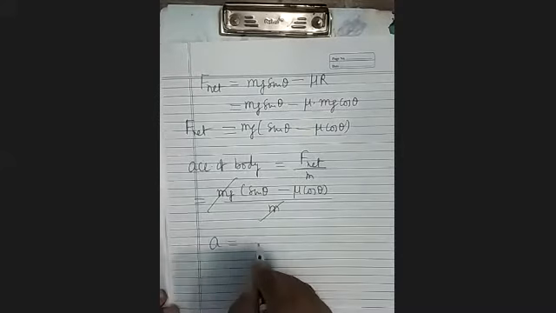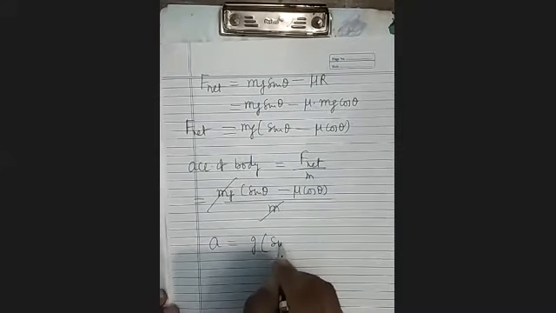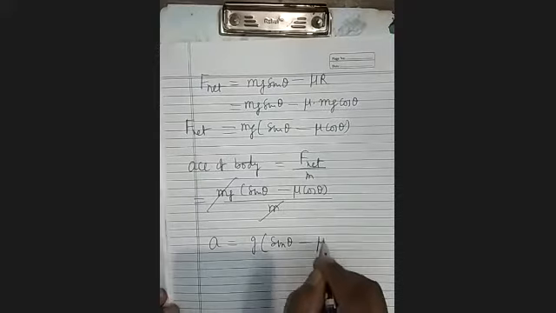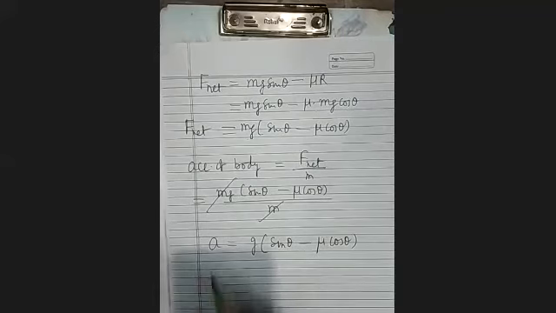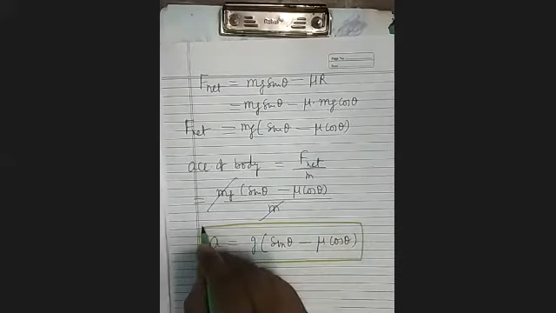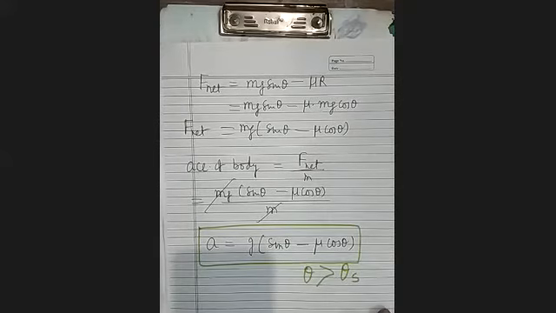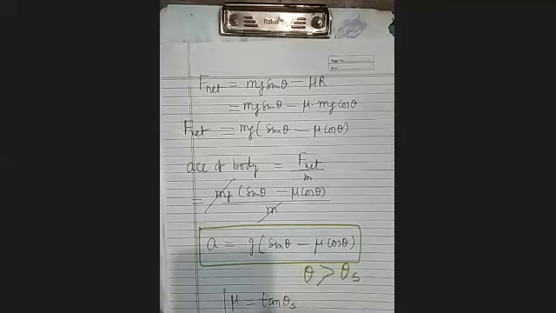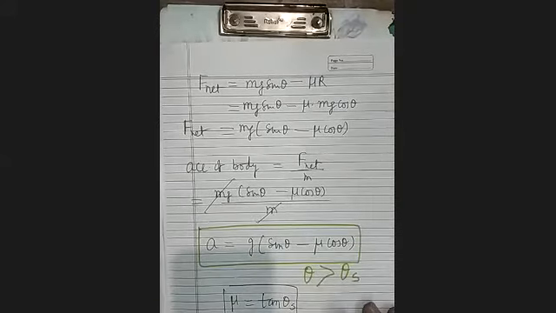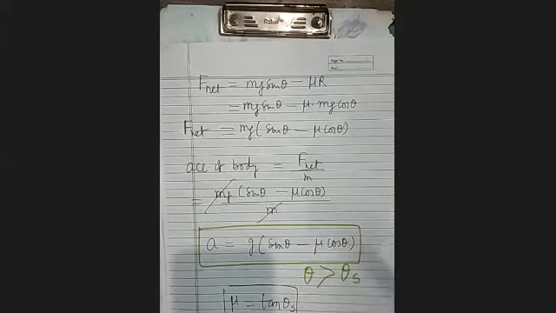So what will be a? g within bracket sin theta minus mu cos theta. This is the formula. But this will be applicable only when theta is greater than theta s. What will be mu here? You can see already you have deduced that mu equals tan theta s. It's clear?